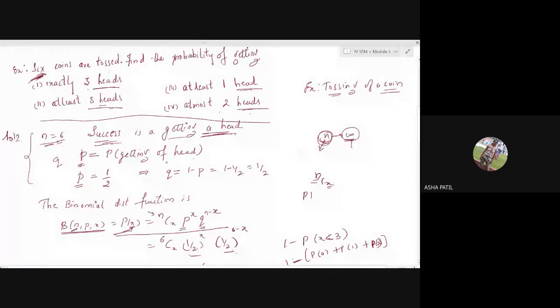First, you know that success is in getting a head. At least 1 head, at least 2 heads, that means success is in getting a head. Once you know that, the probability of getting a head you want for one trial only. If you toss a coin once, what is the probability of head? It is 1 favorable out of 2 possibilities. Head or tail are the 2 possibilities, you want head only, so there is only 1 favorable case. So it is 1 divided by 2. Once you know P, you can calculate Q. Q is 1 minus P.